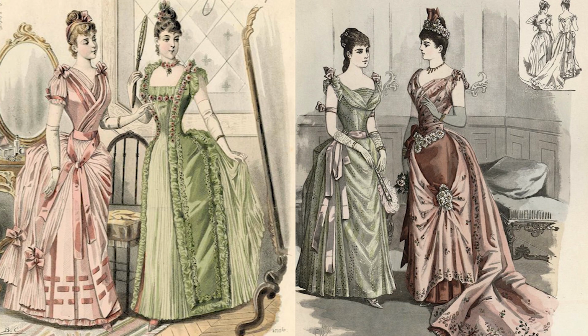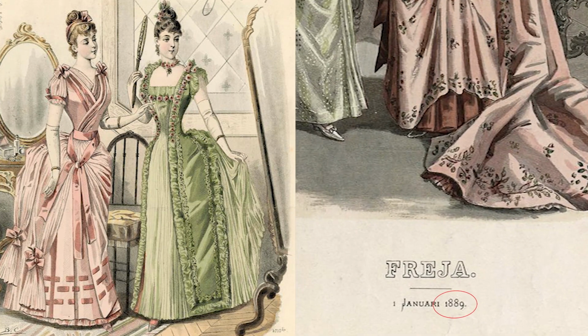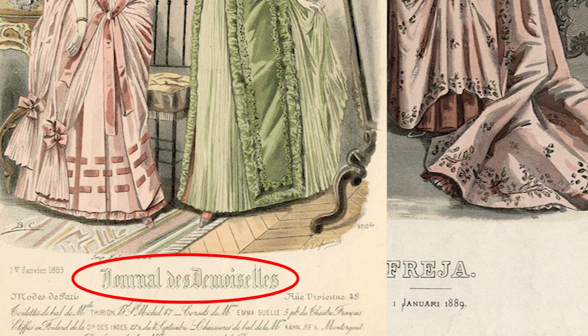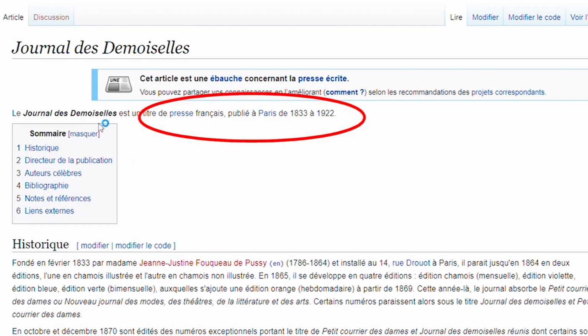Now, these pictures are from fashion magazines back in 1880s. As we see here, the year is 1889, same goes for the other one. The left picture is from a French fashion magazine called Journal de Demoiselles, which was published in Paris from 1833 to 1922.